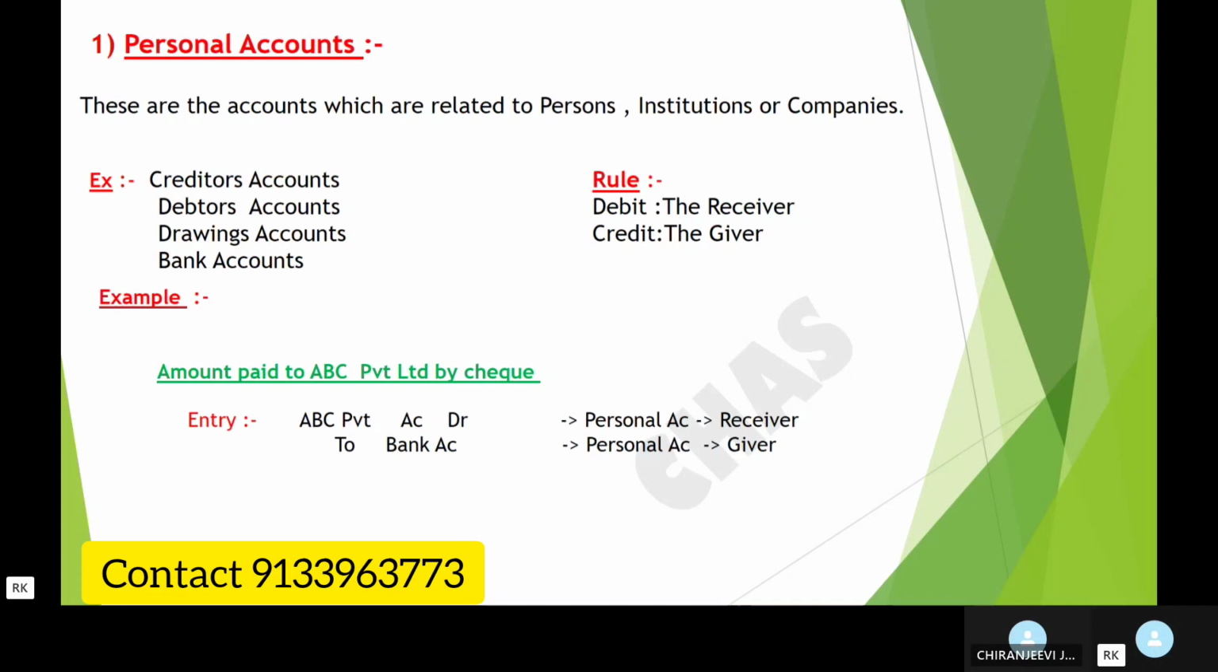Bank account is the person who is going to provide the cash in the form of check. So bank account is credited in this transaction. According to the rules of personal account, debit the receiver and credit the giver. So ABC account is debited to bank account.